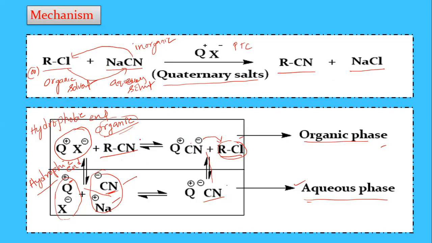Okay, the product RCN is formed by this phase transfer catalyst. Similarly, the Cl minus also comes to the aqueous phase and combines with Na plus to form NaCl, the sodium chloride. So the phase transfer catalyst, containing both hydrophilic and hydrophobic ends, transfers the groups from one phase to another phase.